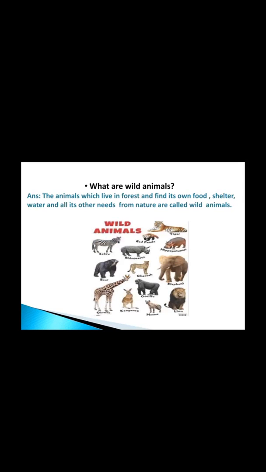The animals which live in the forest and find their own food, shelter, water and all other needs from nature are called wild animals. So, the wild animals do not live in your house or you cannot tame them. Wild animals are very ferocious. They can harm you, so they prefer to live in the jungle.